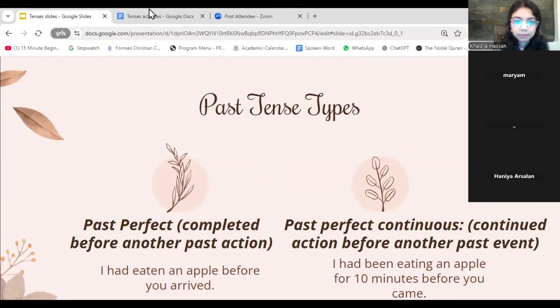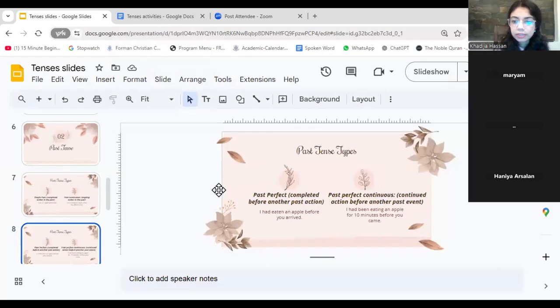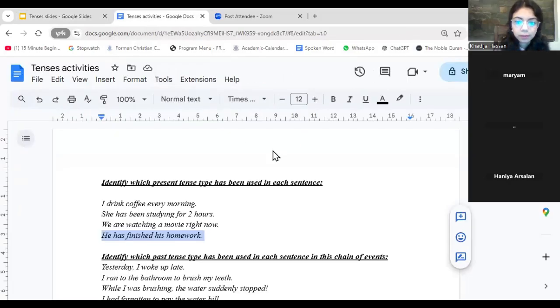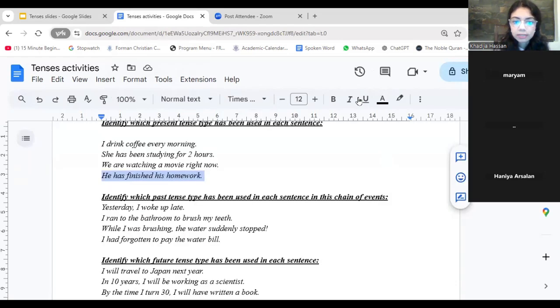Now let's go to the activity. If you guys have any questions, feel free to drop them in the chat. All right, identify which past tense type has been used in each sentence in this chain of events. Yesterday, I woke up late.